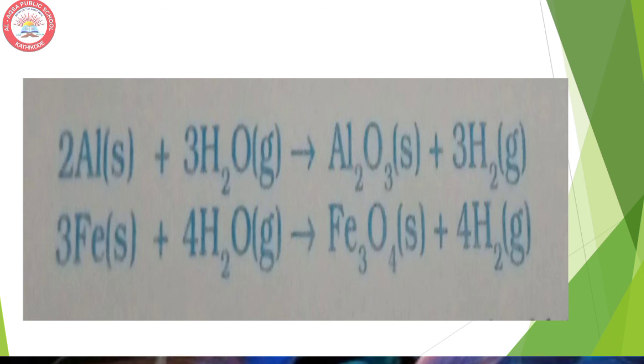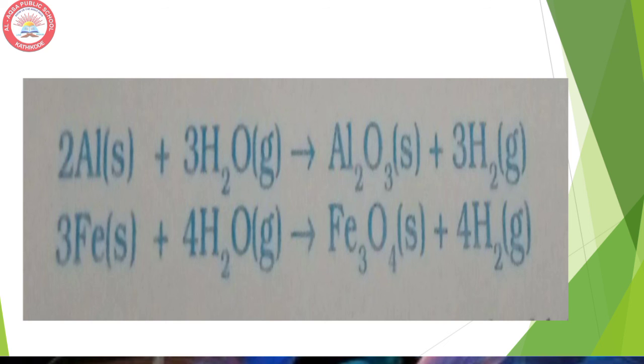That means metals like aluminium, iron and zinc do not react with either cold water or hot water, but they react with steam, the gaseous state, to form the metal oxide and hydrogen.